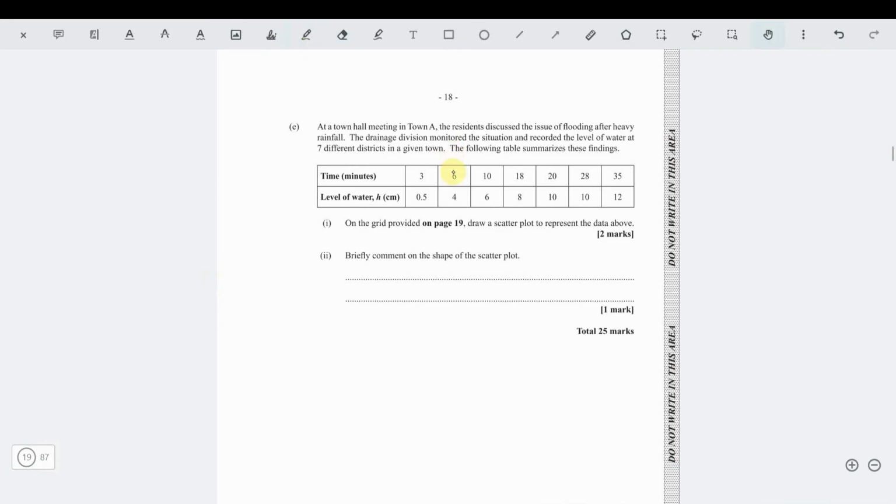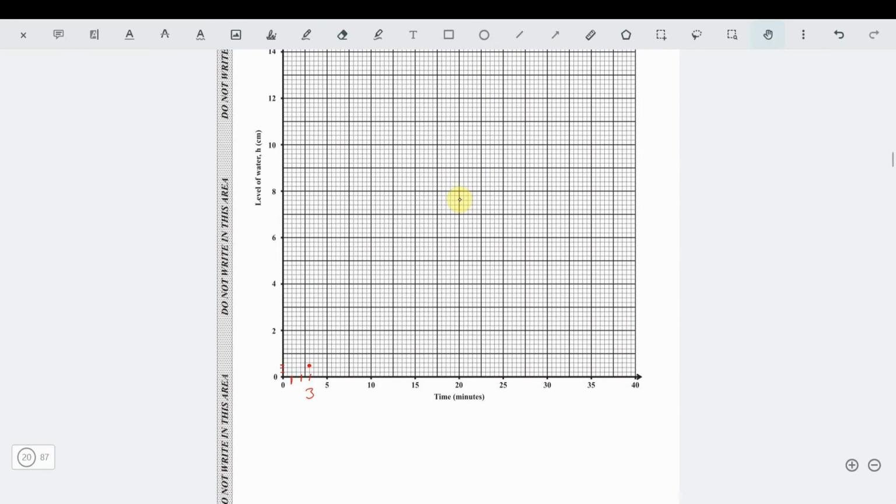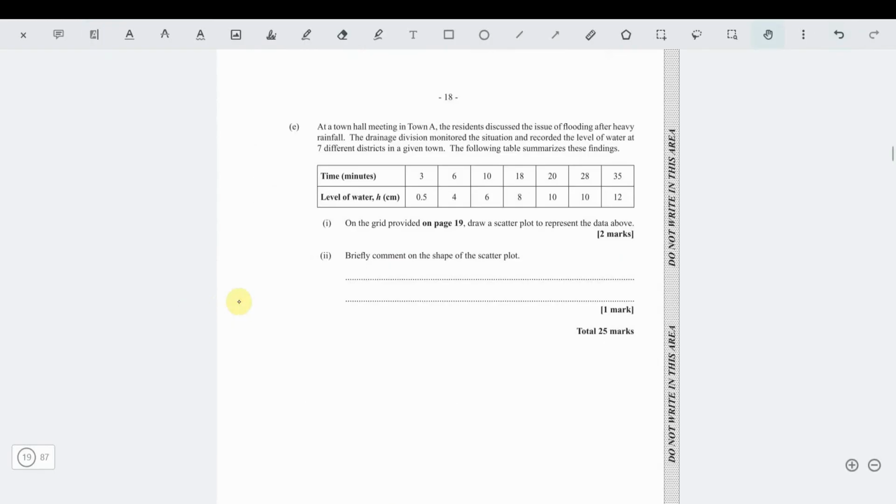is the time is 6 minutes and the height is 4. So 6 minutes to 4. So 6, here is 6 to 4. 4 is up here. Okay, I skipped over 1. Here is 6. 6 to 4 is right here. Nice. You want to make sure you're plotting these points accurately.